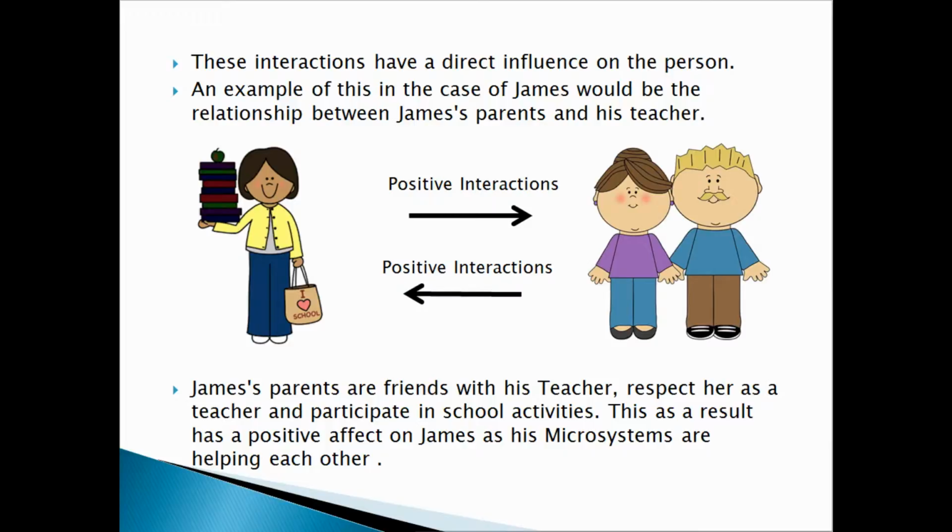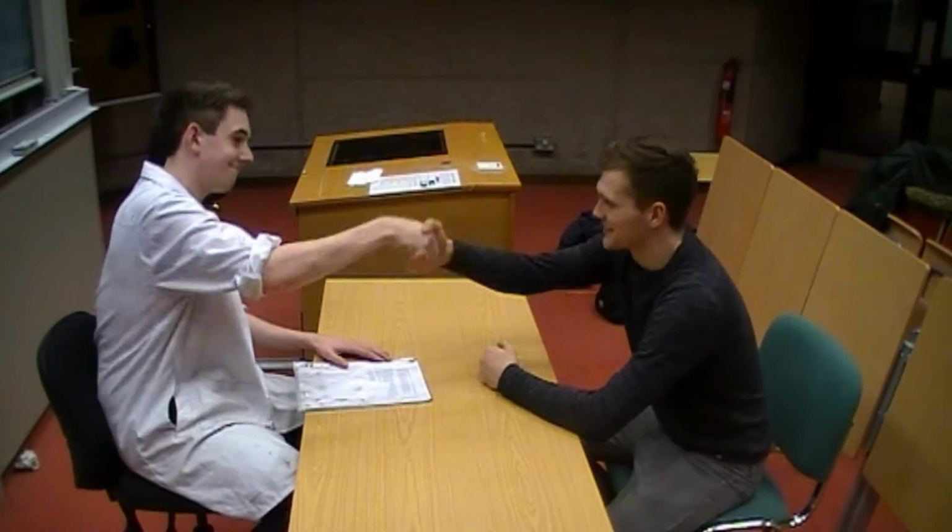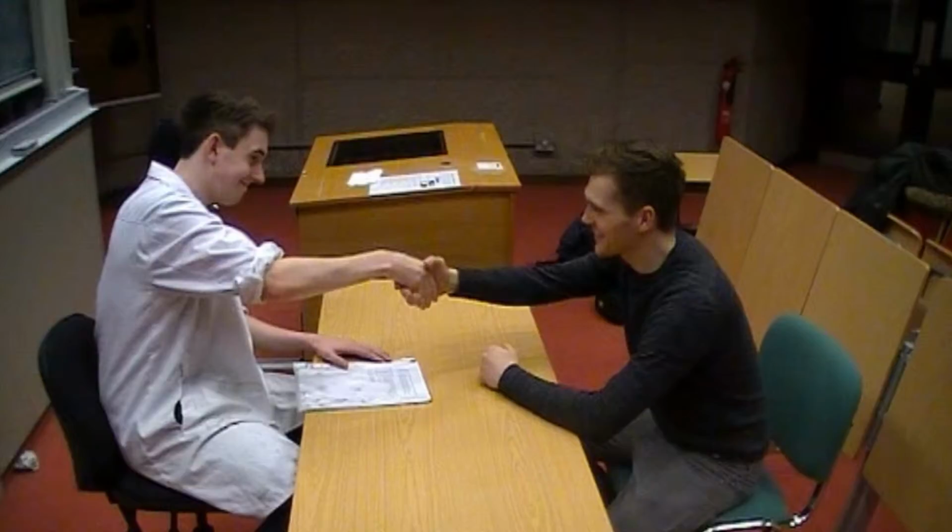An example of this, in the case of James, would be the relationship between James's parents and his teachers. James's parents are friends with his teacher, respect her as a teacher and participate in school activities. This, as a result, has a positive effect on James as his microsystems are helping each other. In this first video, we see a positive interaction between the teacher and James's father. This will have a positive reflection on James.